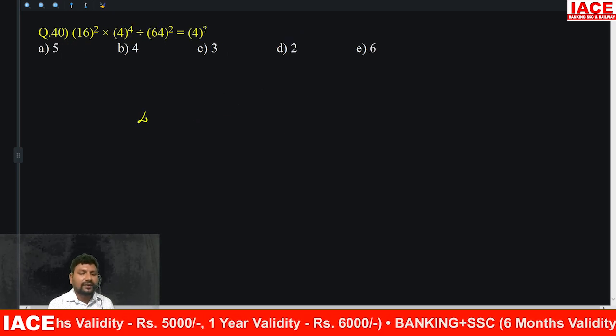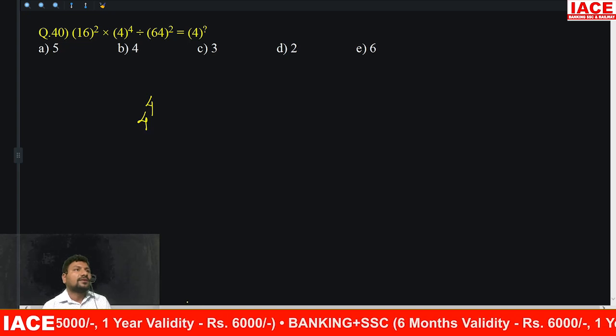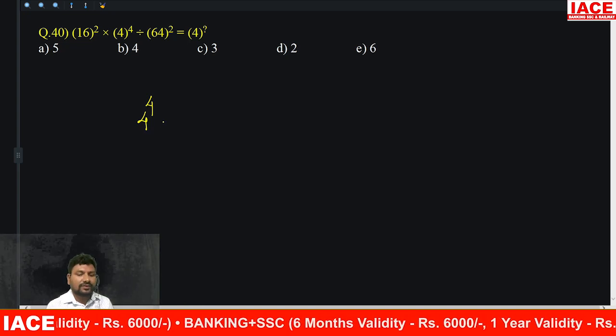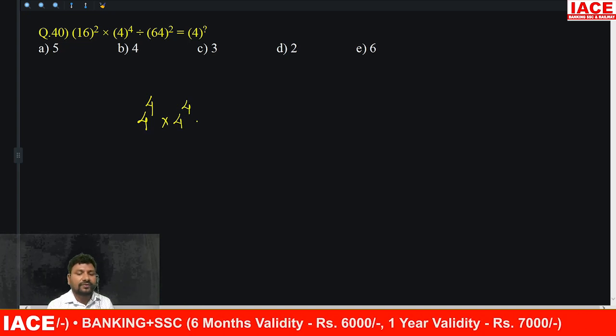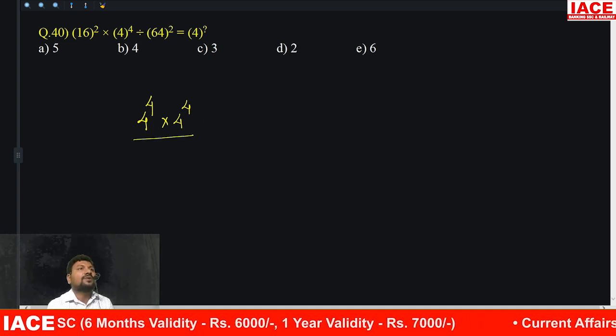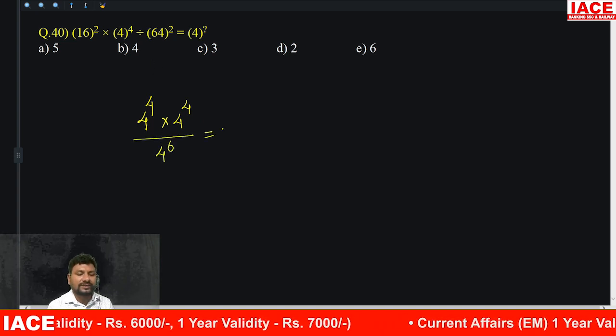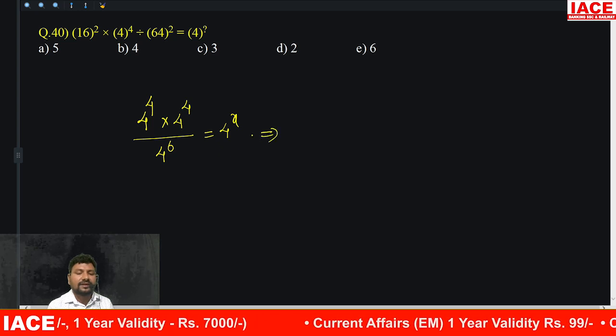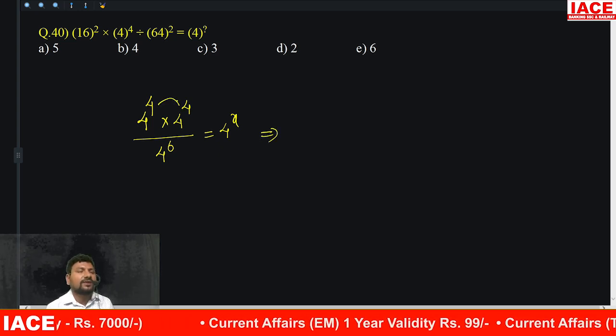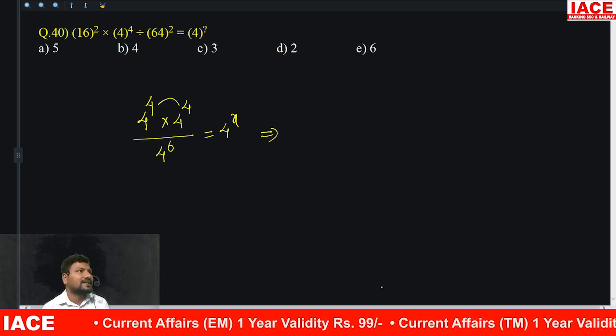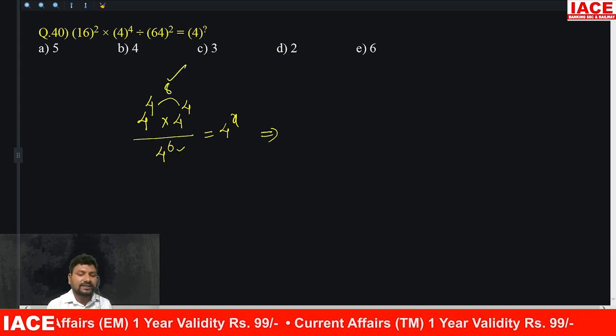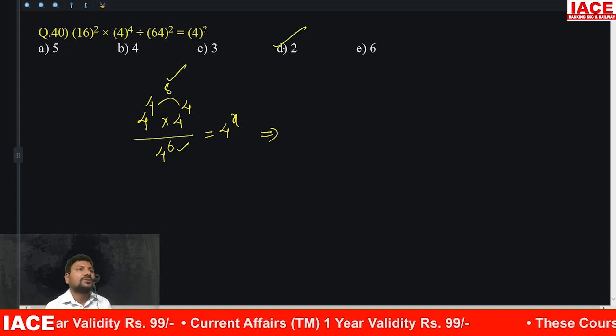16 square, you can write 4 to the power of 4. 4 to the power of 2 whole to the power of 2 into 4 to the power of 4 divided by 4 to the power of 3, it is equal to 4 to the power of 6, equal to 4 to the power of x. Then we can say that 4 plus 4 equal to, multiplication means power should be added, it is 8. Okay, from 8, 6 will be removed, you will get what is the answer? 2. Option D.